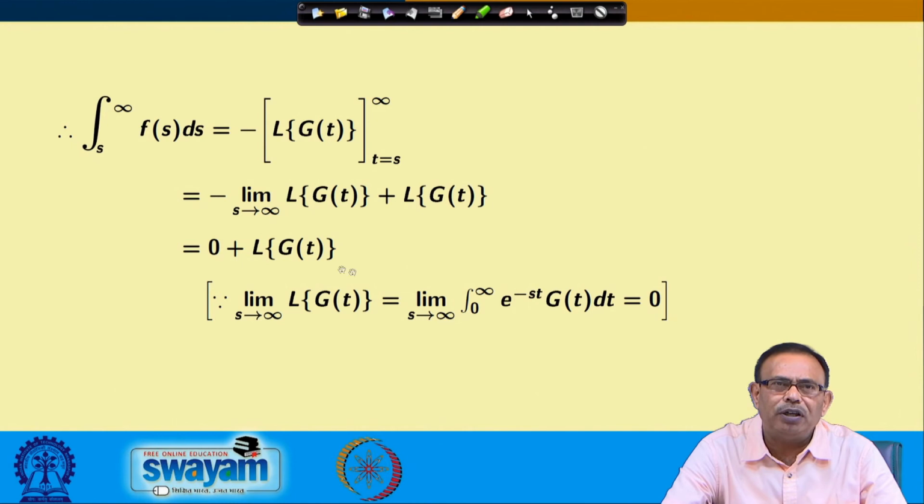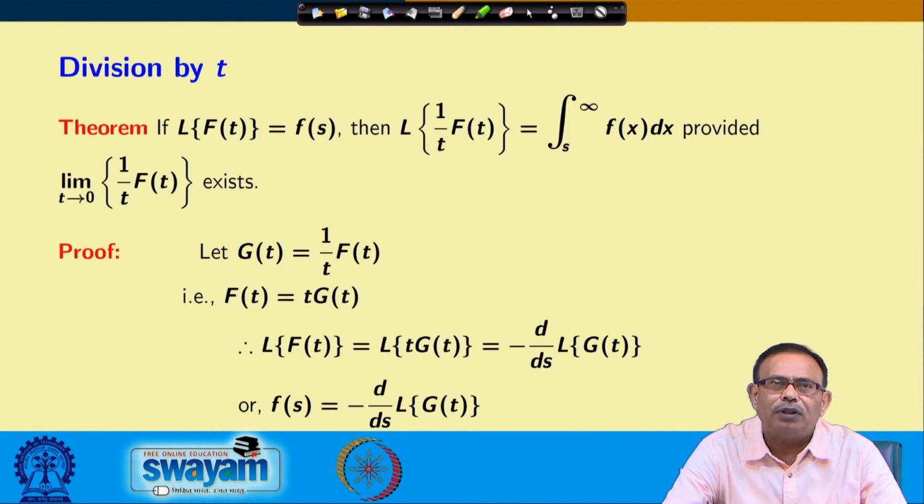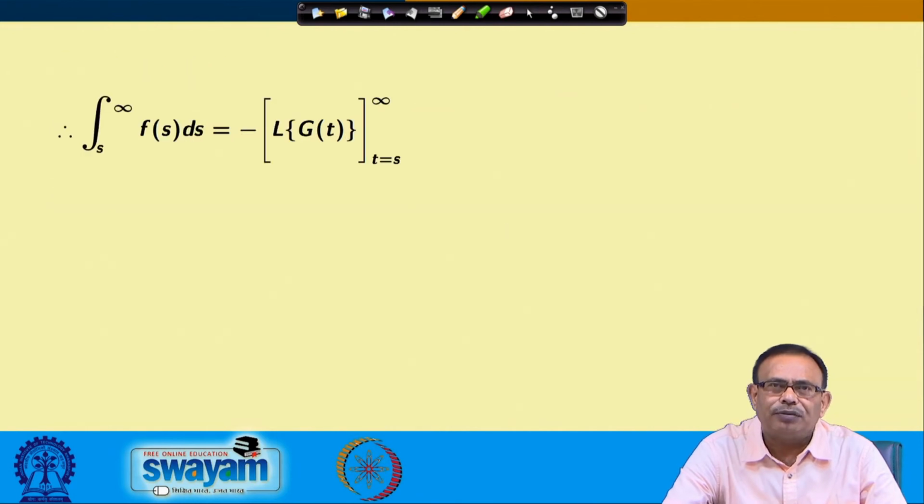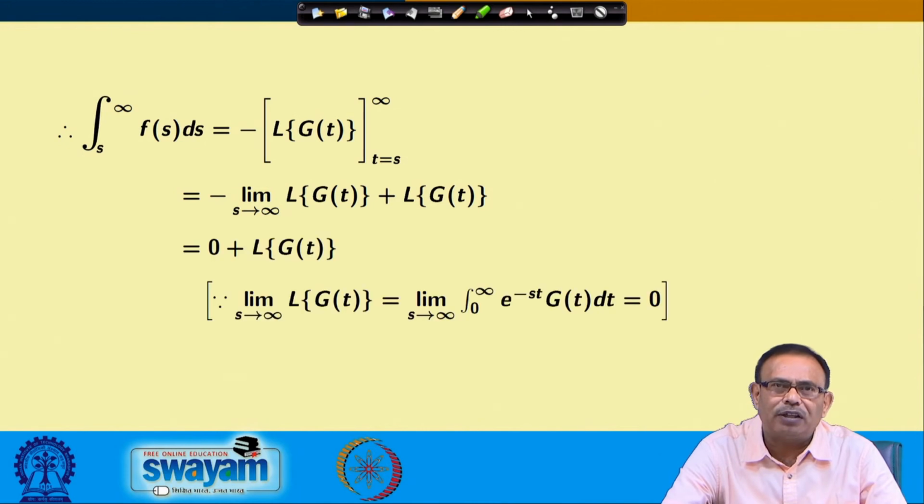So you are obtaining 0 plus the Laplace transform of g(t), which is the Laplace transform of f(t) by t. Please note this: if the Laplace transform of f(t) is F(s), then the Laplace transform of f(t) by t, that is if you divide the function by t, is equal to the integral from s to infinity of F(x) dx, where F(x) is the Laplace transform of f(x).